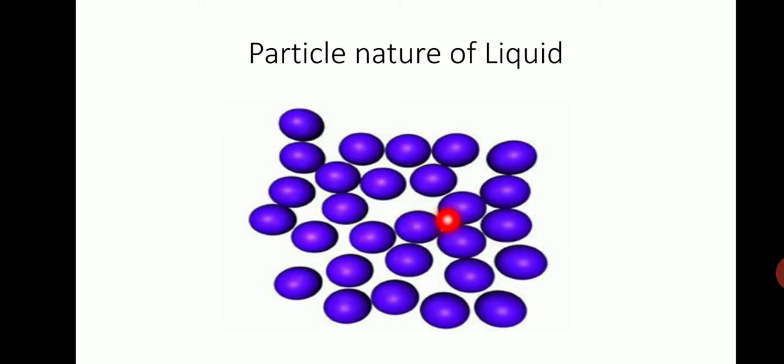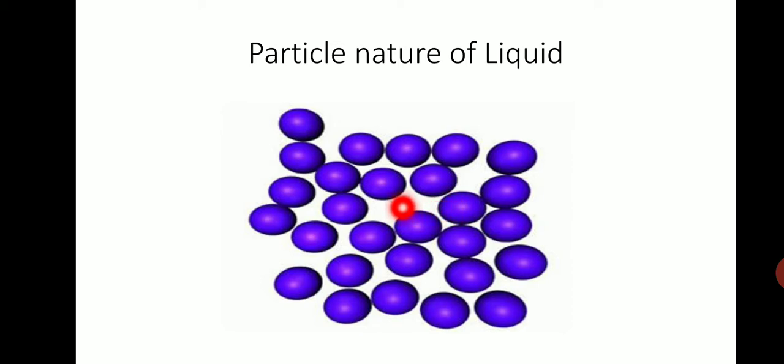What about their volume? They have definite volume. They keep their volume as such, as in solids. Why? In solids we know that they are tightly packed. Similarly, in liquids it is not so closely packed, it is loosely packed. That doesn't mean that it is very loosely packed, it is just loosely packed.